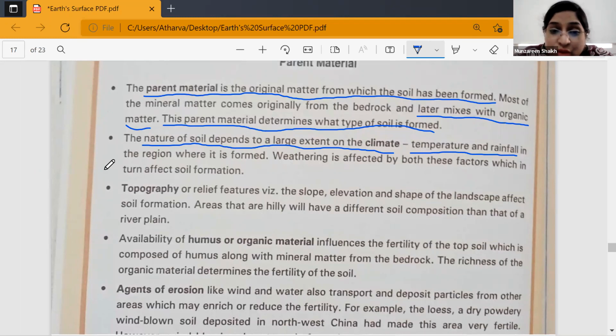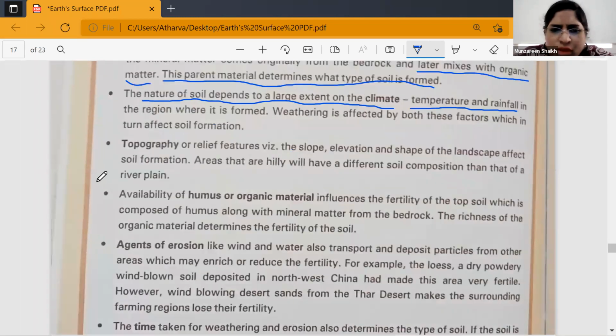Third reason is the topography. We had studied about topography. Do you all remember? Yes, ma'am. Topography or relief features, that is the slope, elevation, and the shape of the landscape, affect soil formation. Please underline this. The slope, elevation, and the shape of landscape affect the soil formation.